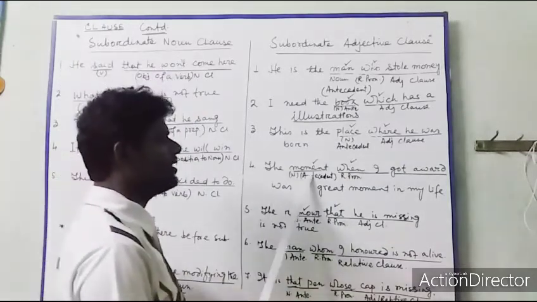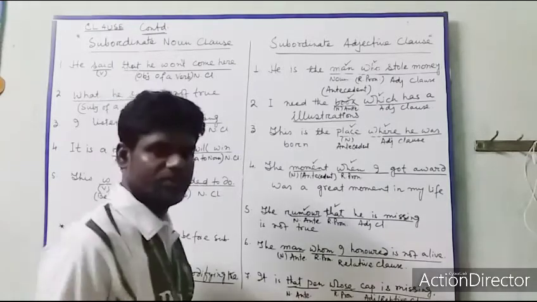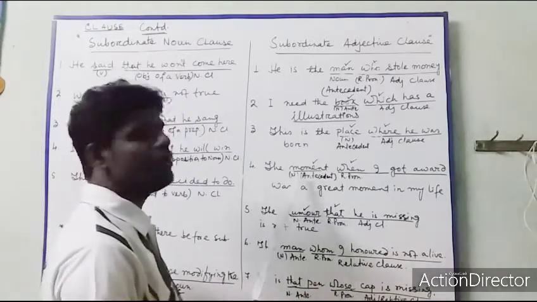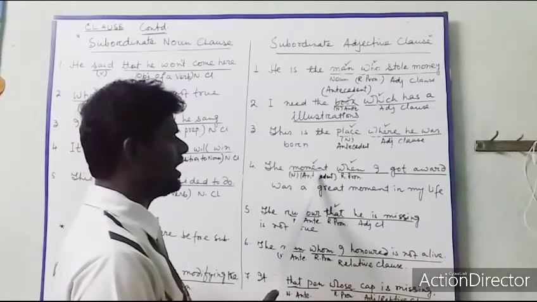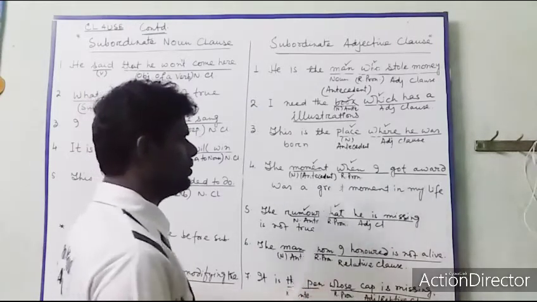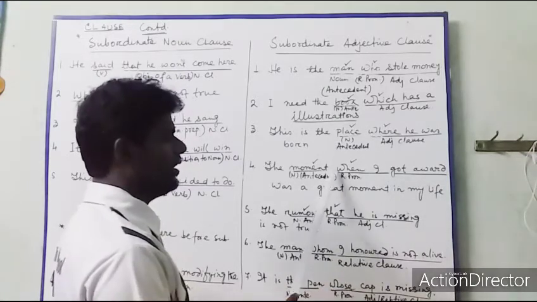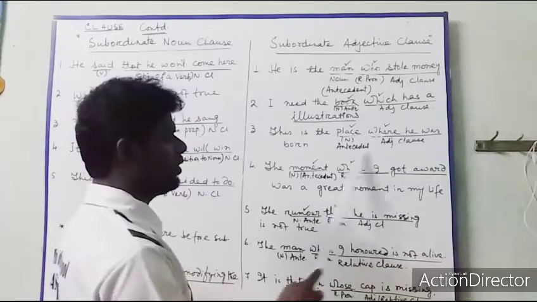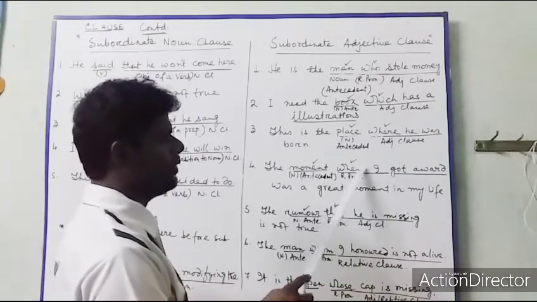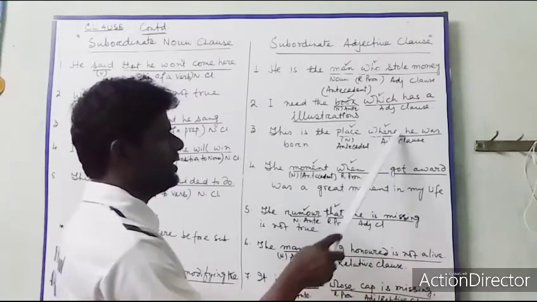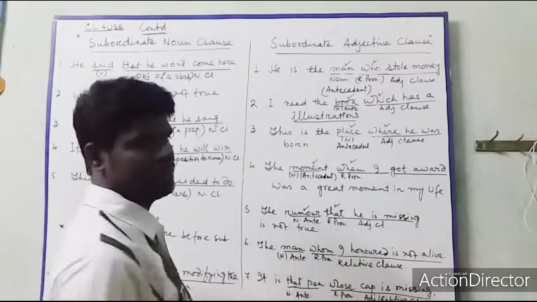Next, the moment when I got the award was a great moment in my life. So the moment is a noun. This is the antecedent. And the moment is described with this clause, when I got the award. So this clause is modifying the noun moment. Okay. And when is the relative adverb. Here where is the relative adverb, not pronoun.